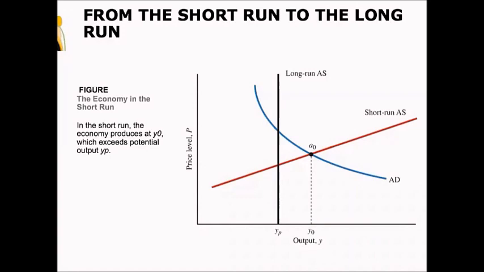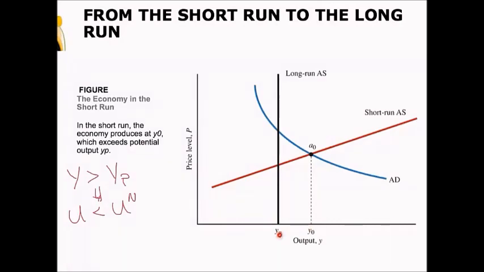In order to do that, if output is too high, we must be driving the unemployment rate below the natural rate of unemployment. So if actual output is greater than potential output, then we know that the unemployment rate is going to be less than the natural rate of unemployment. In other words, we're employing too many people, and we're overheating the economy.